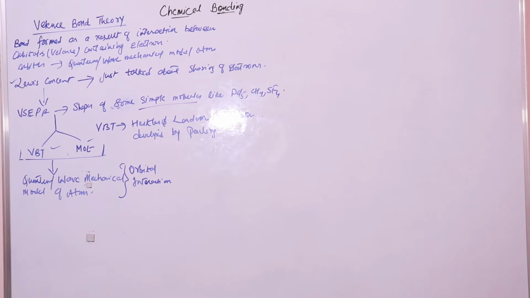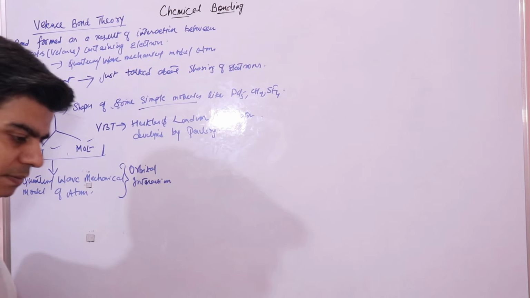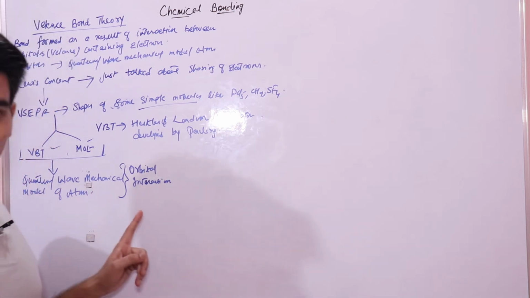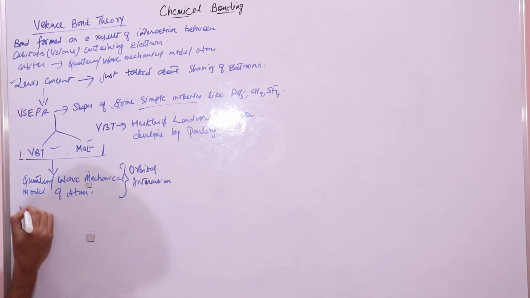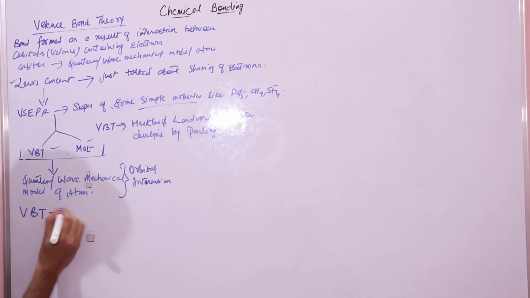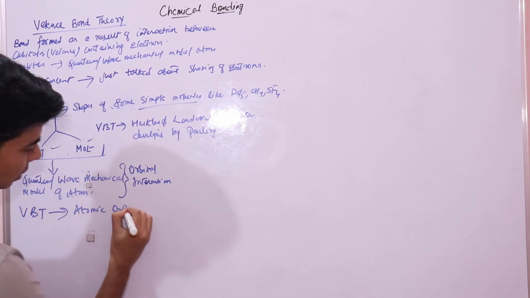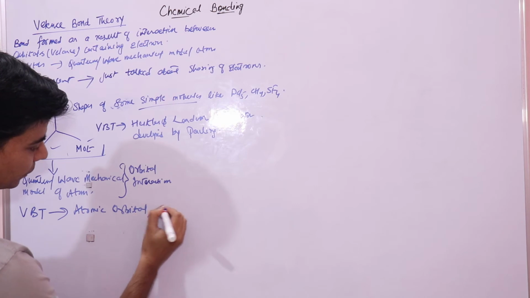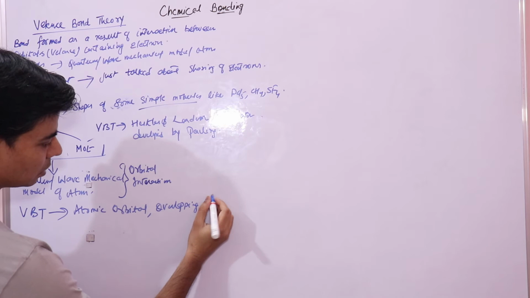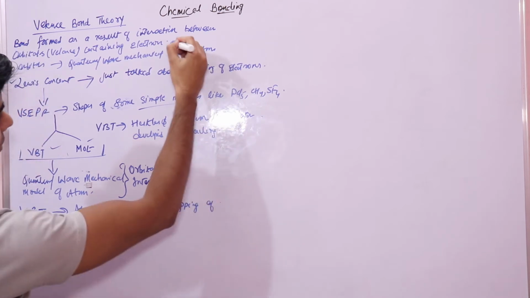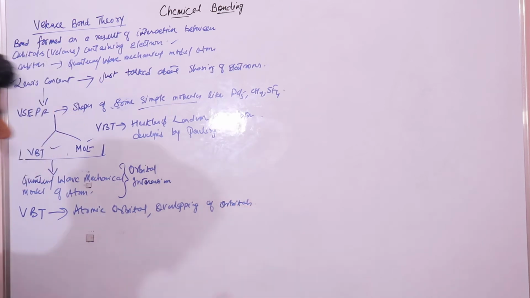Since I said that this theory, valence bond theory, is based on the wave mechanical model of atoms, in valence bond theory we would be dealing with atomic orbitals, overlapping of atomic orbitals, like I defined here, overlapping of orbitals.